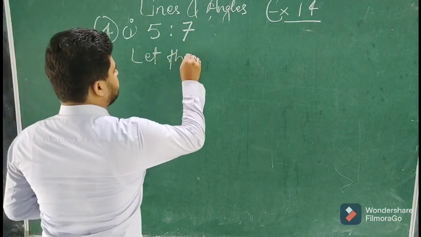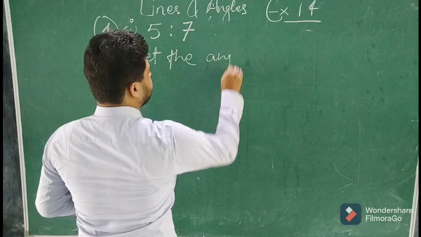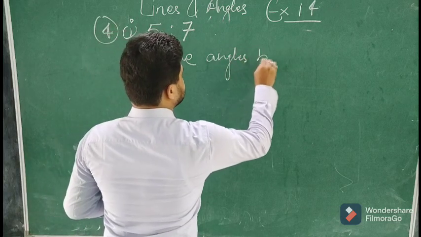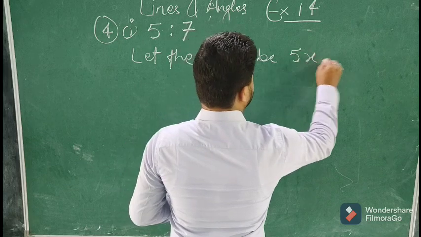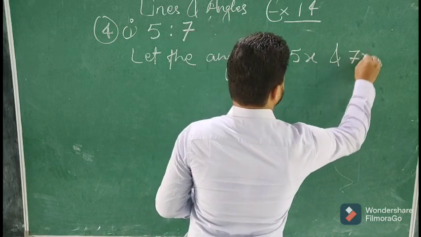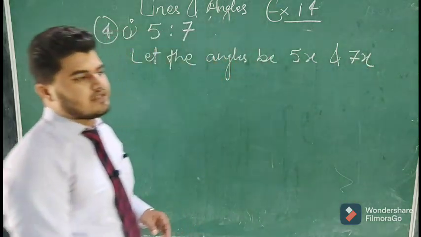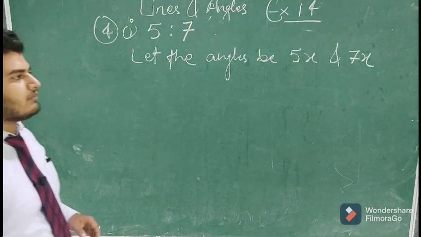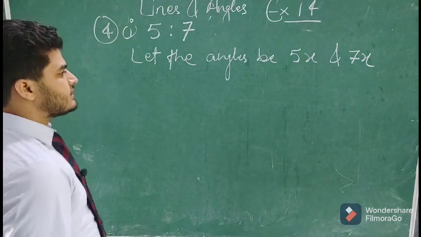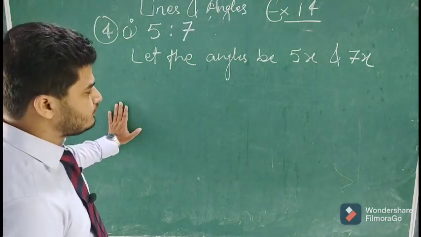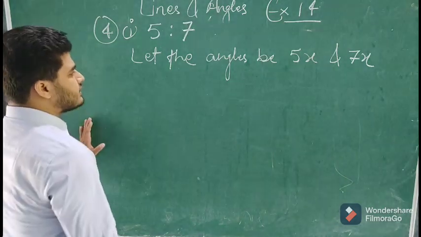So we will say that let the angles be 5x and 7x. We will multiply the value of the ratio with a variable so that it becomes a value. So 5x and 7x. Now it is saying that the two angles are supplementary.